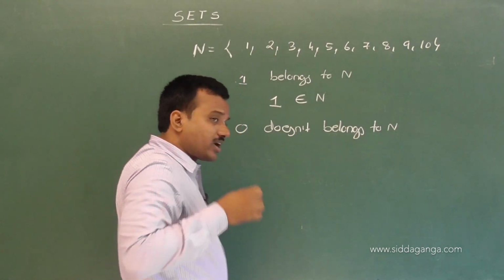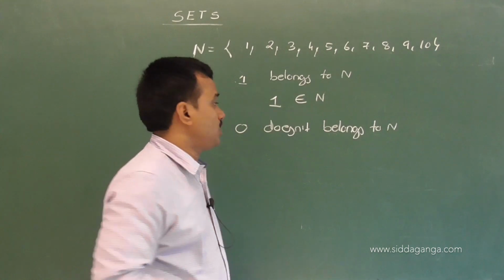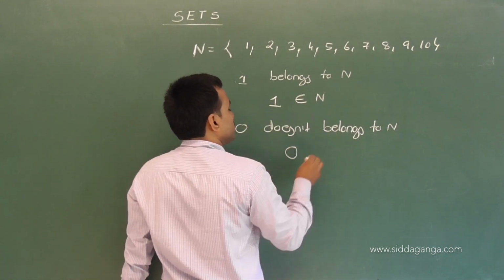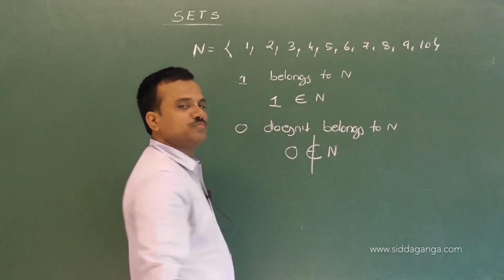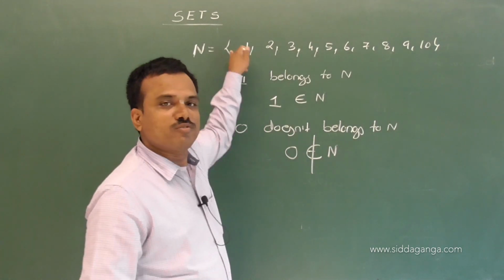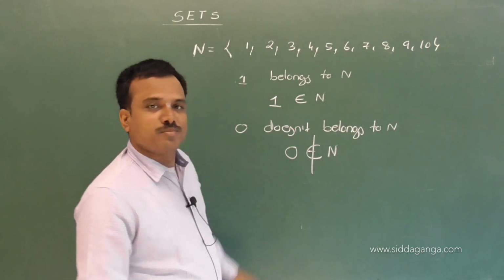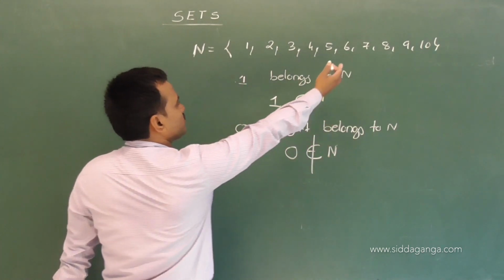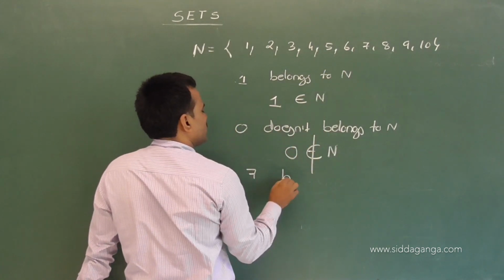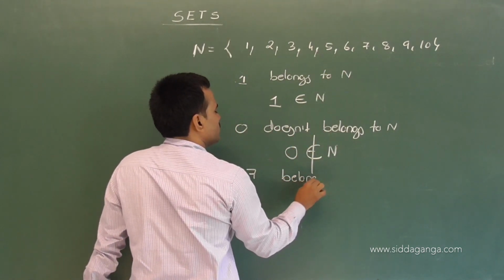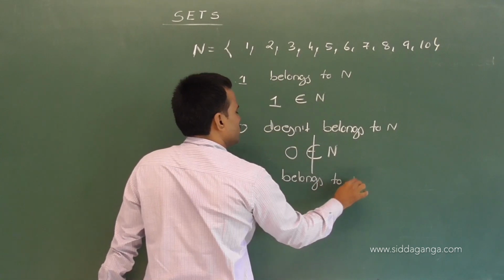Then how can we write this using the Greek symbol? 0 is not a member of N. For one more example, 7. No doubt, 7 belongs to N. Correct?